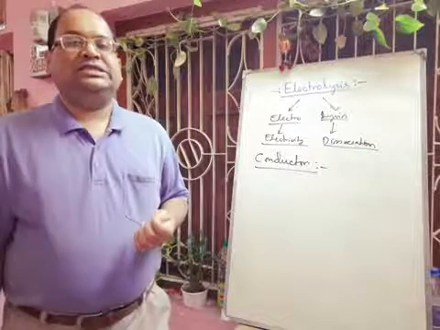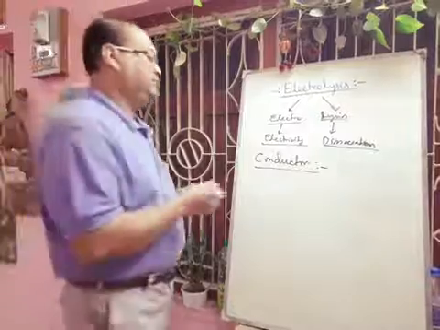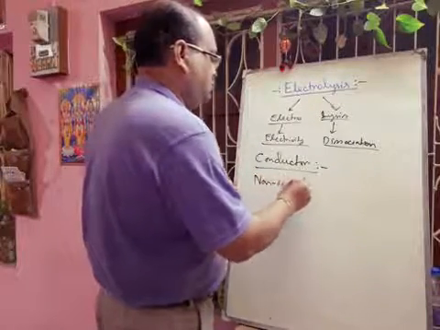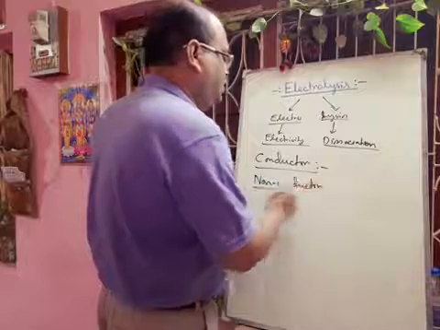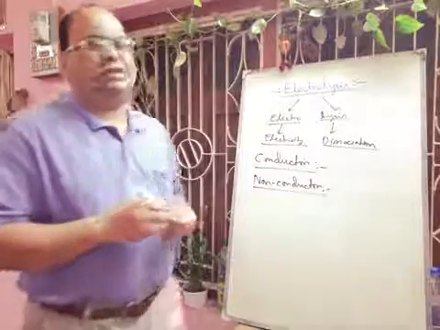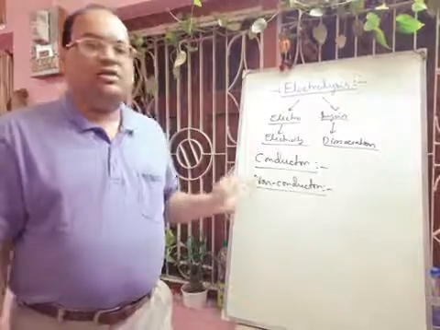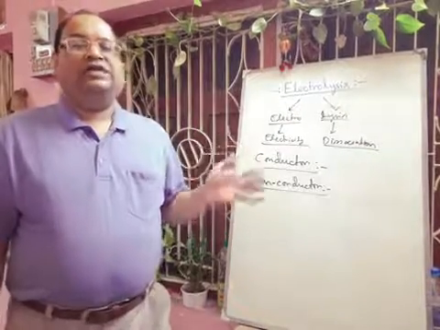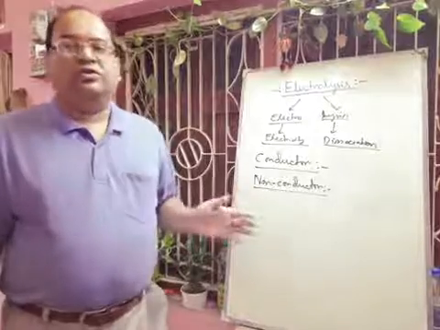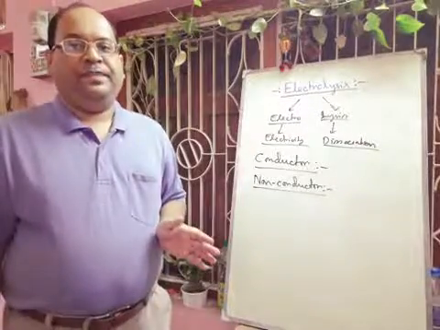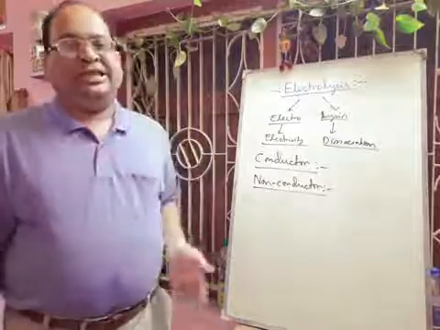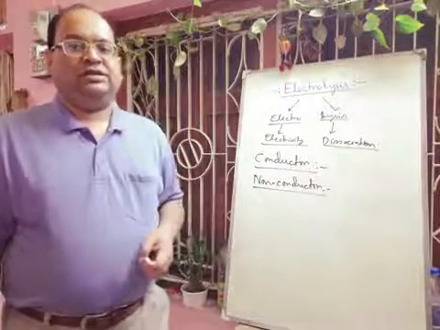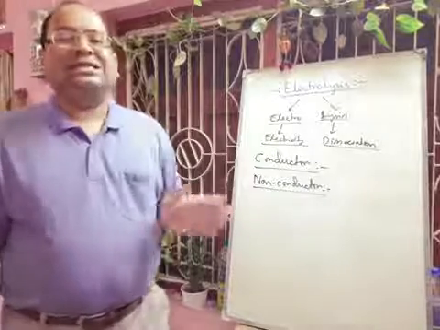Next we will discuss the non-conductor. This one is also called an insulator. Non-conductors are the substances which do not allow any electric current to flow through them. Generally we can think about plastic, ceramics, glass. These are the non-conductors.